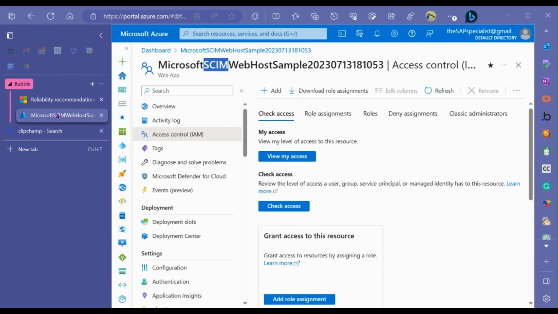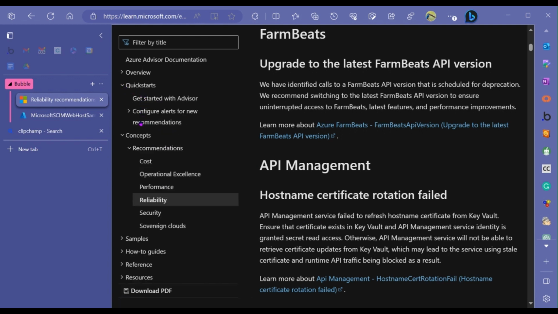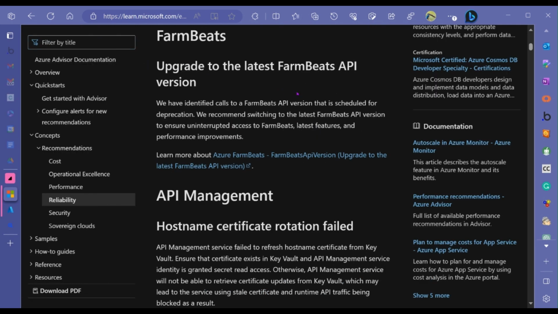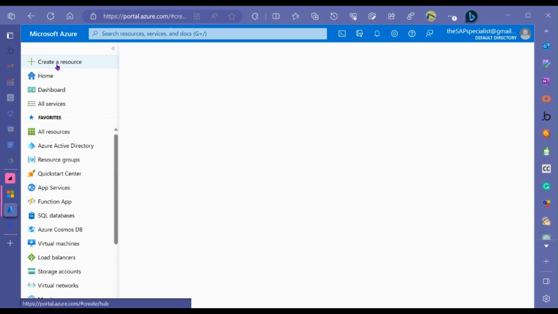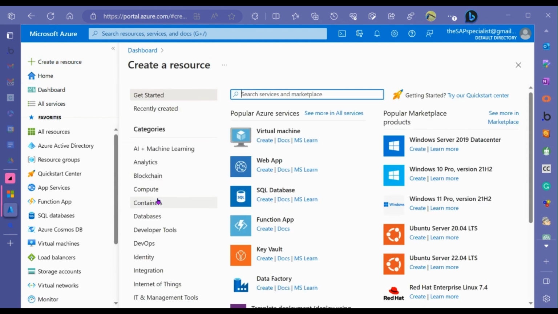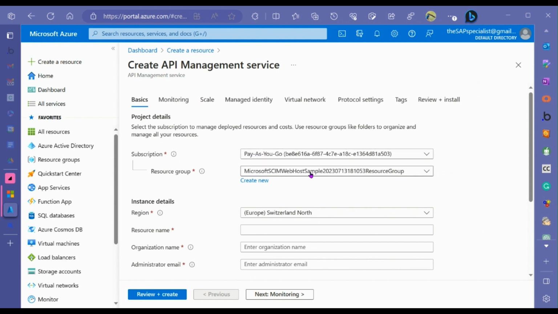Like here, I'm going to be talking about some Azure stuff in my videos: farm beats, API management, certificates, security. It's going to go deep, really deep. It's more for people who already know, who already have an account. They know how to create resources, right? They're looking for integration. So they would probably want to do some sort of API management and create something like